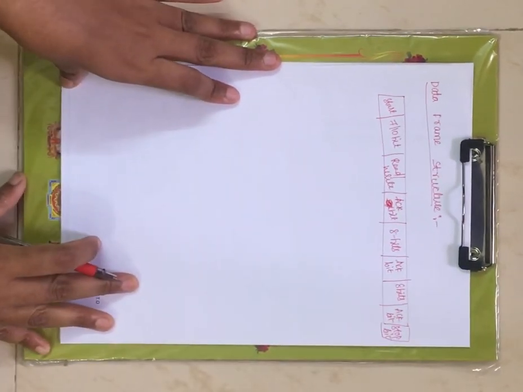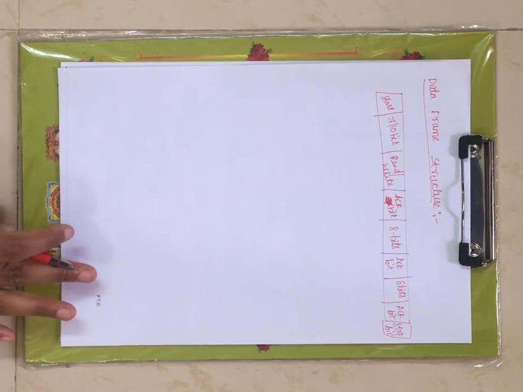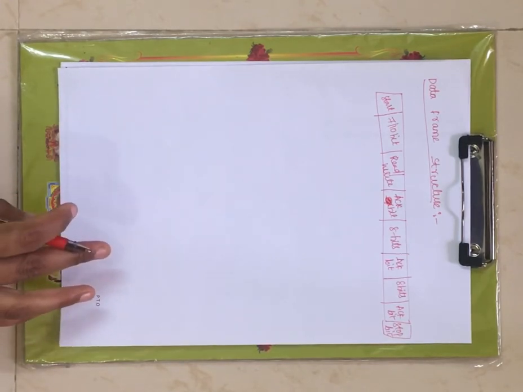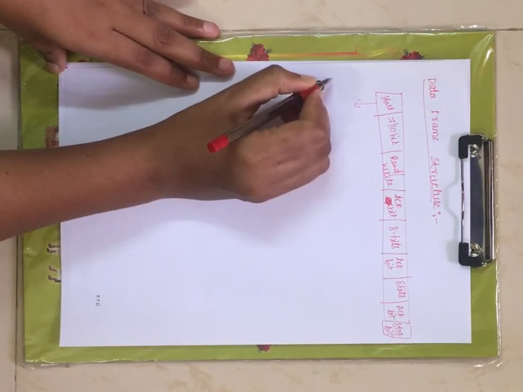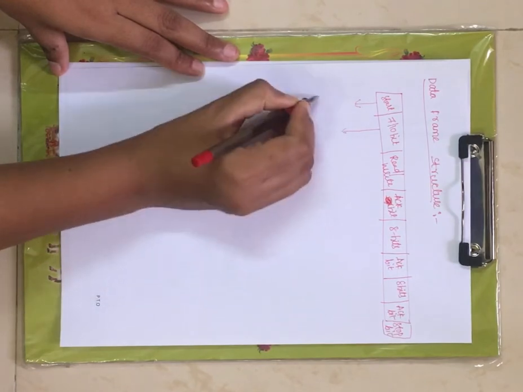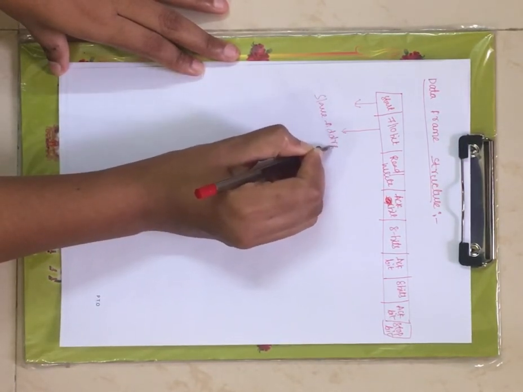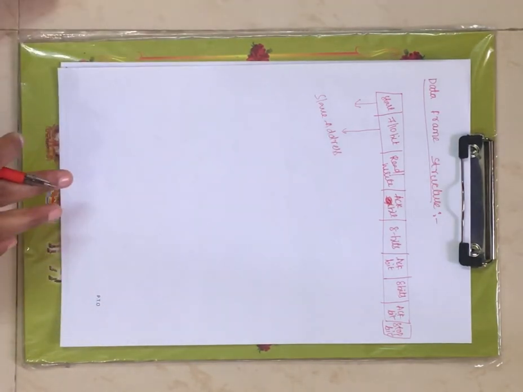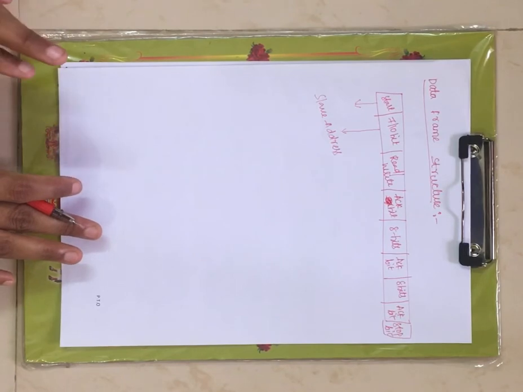Now this is the frame structure of I2C protocol. First one is start. The communication is started by the start bit. Next you have 7 or 10 bit, the slave address, that is responsible for selecting a particular slave from n number of slaves.